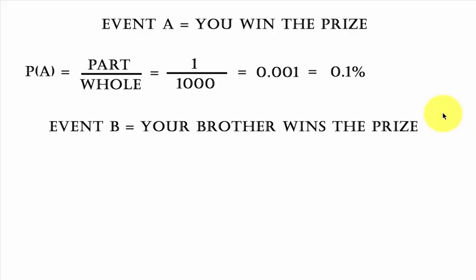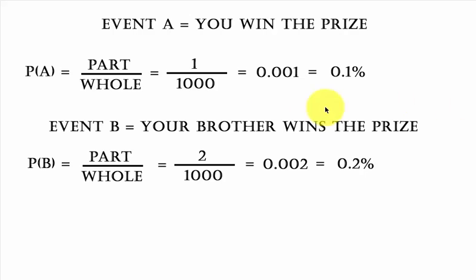Event B is your brother wins the prize. Same thing, the probability of event B happening is the part over the whole, but this part is different. He bought 2 tickets out of the whole 1,000. So that translates into 0.002, which turns out to be 0.2%. So you have a 0.1% chance of winning. Your brother has a 0.2% chance of winning.